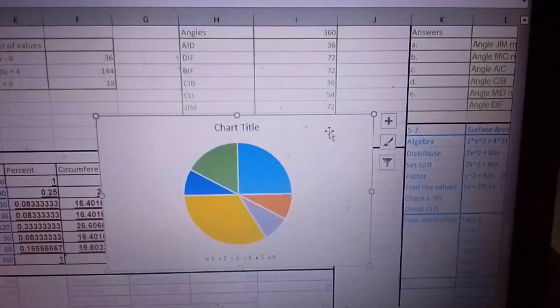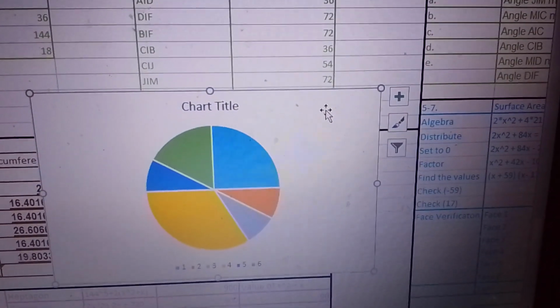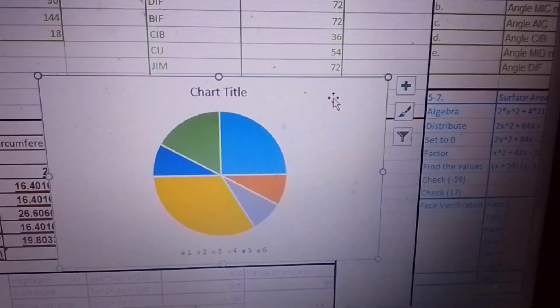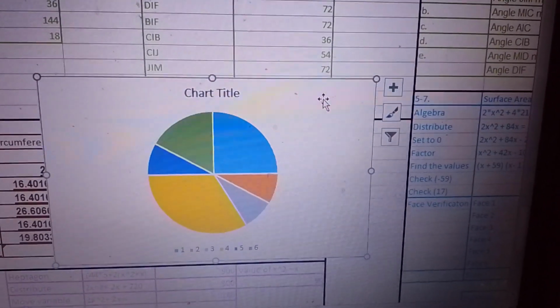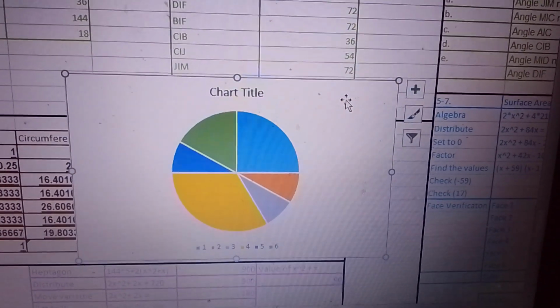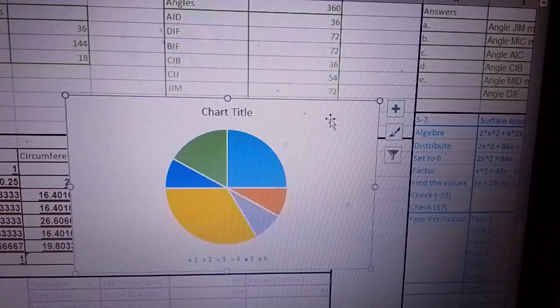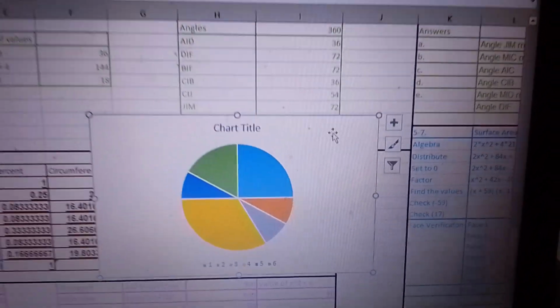So for Matthew, it's 90 degrees. So tingnan mo yung angle, naka 90 degrees siya. For angle 2, that's 30 degrees. So hati-hati lang. That's 30 degrees. Same with sector 3. And then yung pinaka-large sector ay yung John, which is 120 degrees. That's why naka-obtuse angle siya. And then number 5, it's the same with sectors 2 and 3. Then sector 6 is 60 degrees. So yun yung pie chart namin.